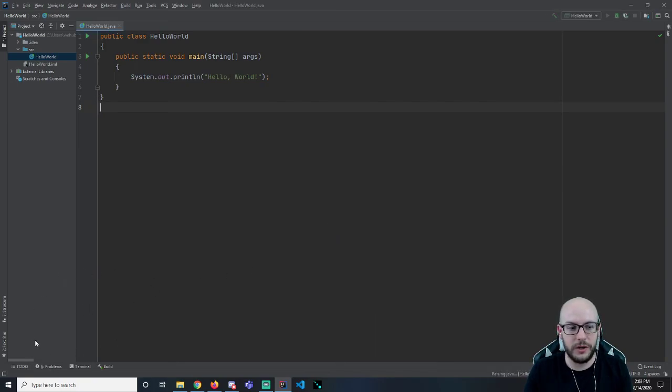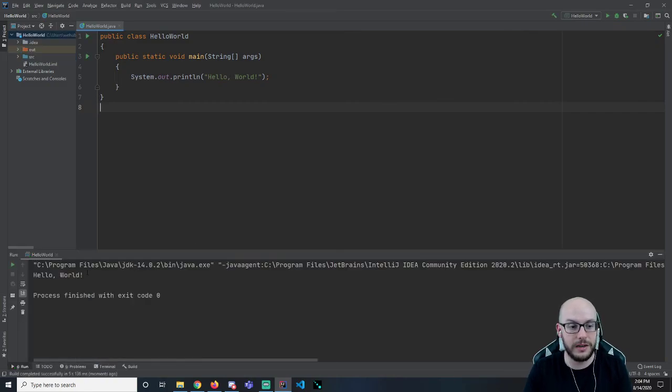We're going to see a window pop up at the bottom. That's the console or the output that I was talking about. And here we ran our program using Java, and it printed Hello World. Literally what we typed. That's it. That's what Gabe was excited about.